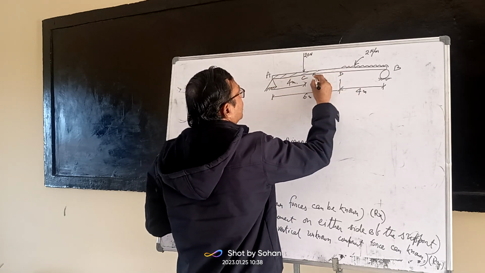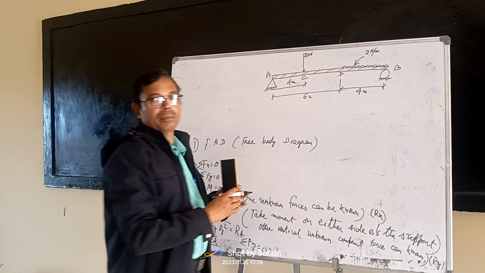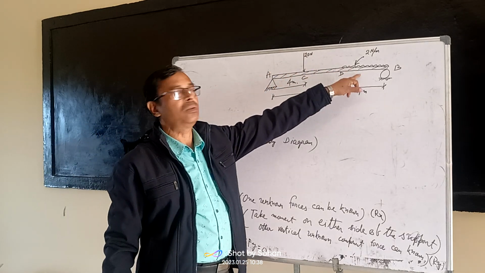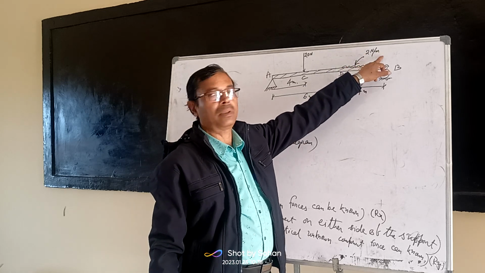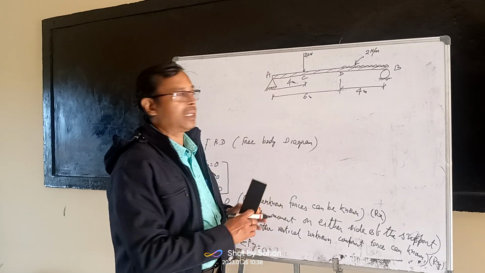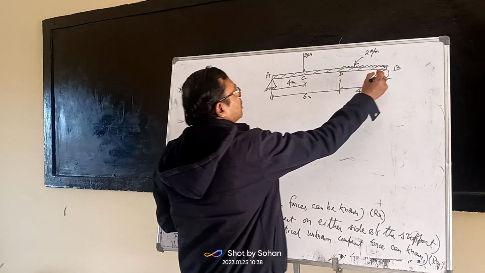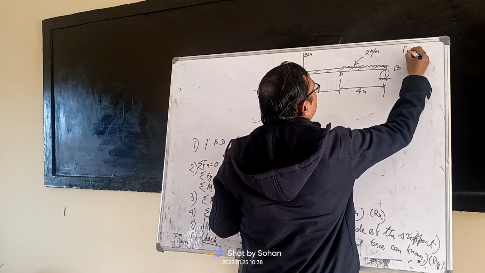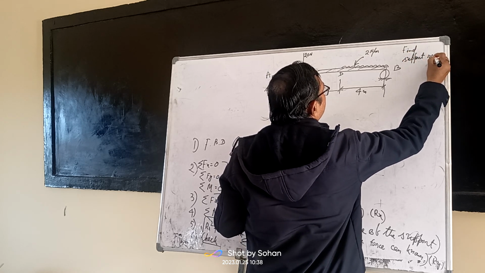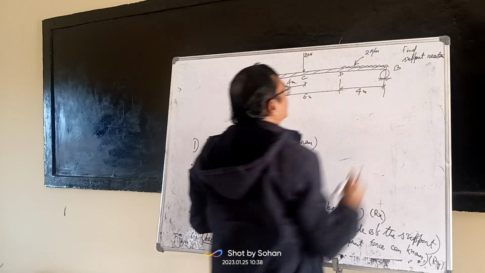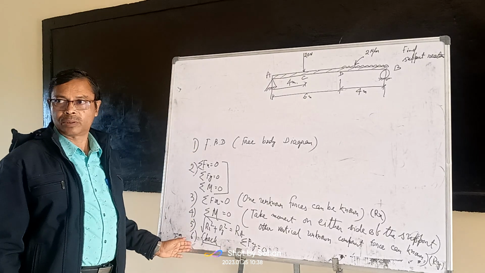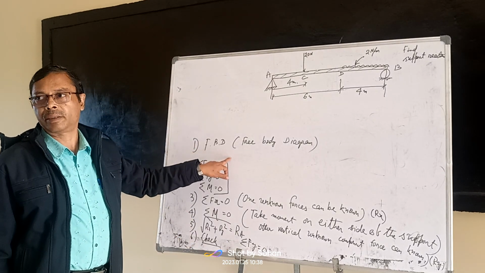So this is a beam and it is loaded with two types of loads. One is your point load, 20 Newton. This is a point load or concentrated load. This is a uniformly distributed load, 2 Newton per meter, and you shall have to calculate the support reactions. This is finding support reactions. So how to find this? I told you these 6 steps are to be followed one by one. The first step is the free body diagram.